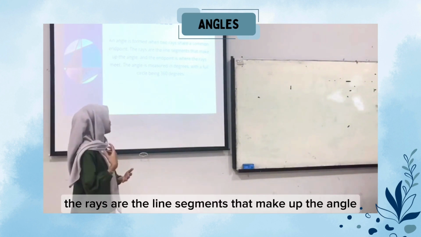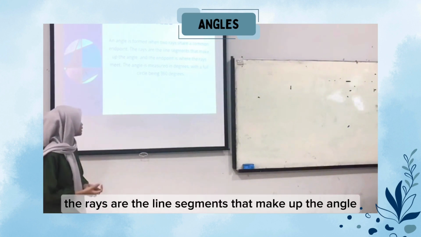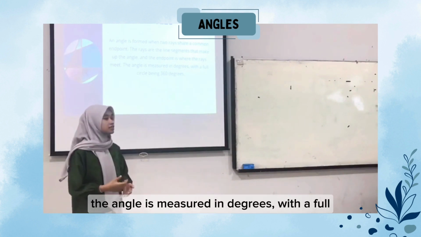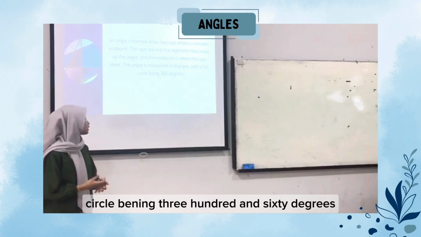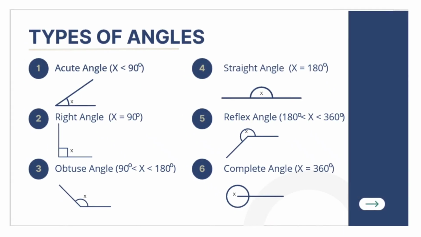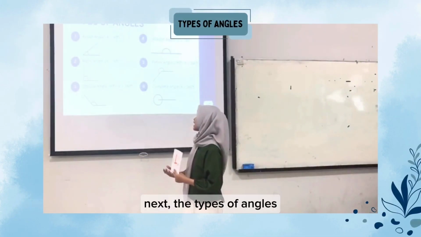Next, angles. An angle is formed when two rays have a common endpoint. The rays are the line segments that make up the angle, and the endpoint is where the rays meet. The angle is measured in degrees, with a full circle being 360 degrees.